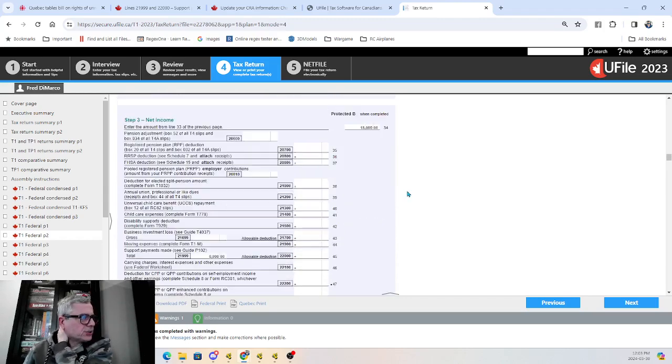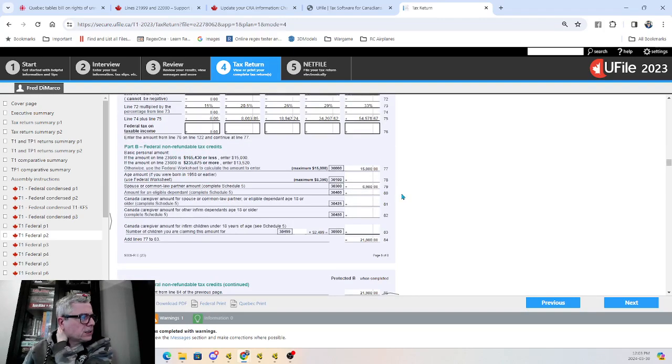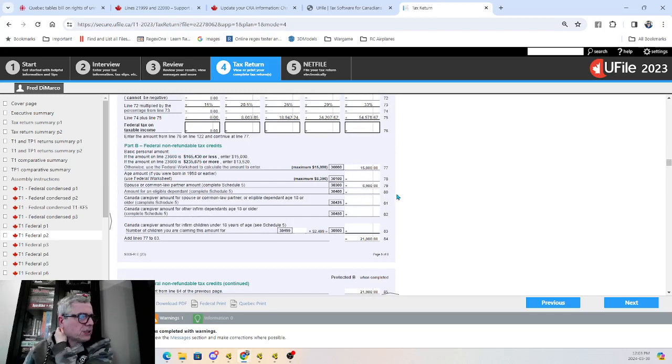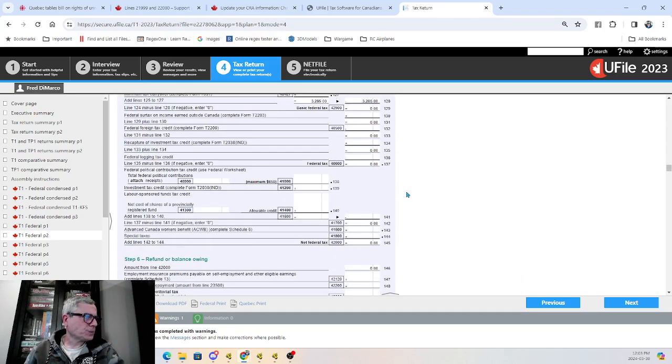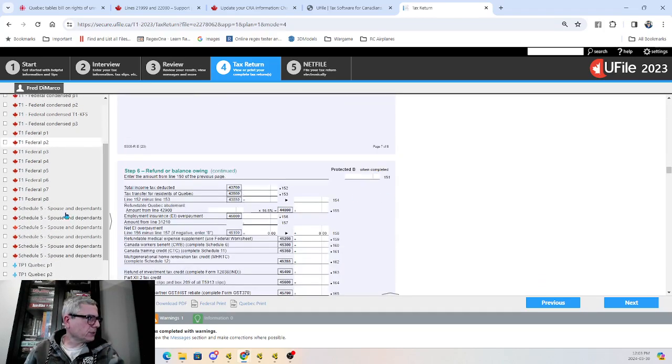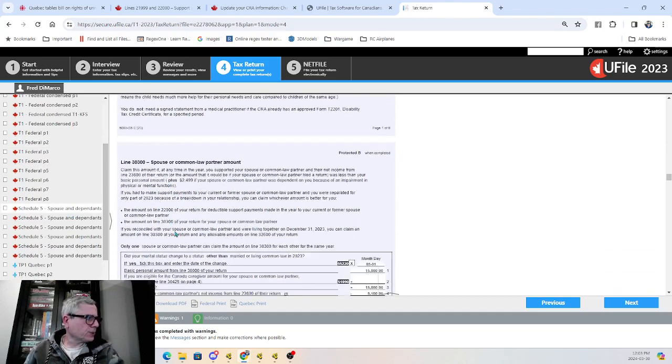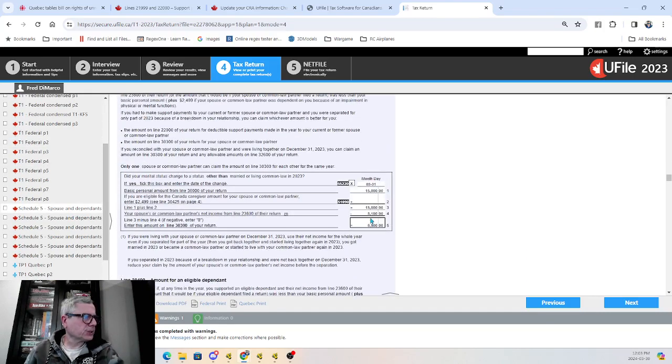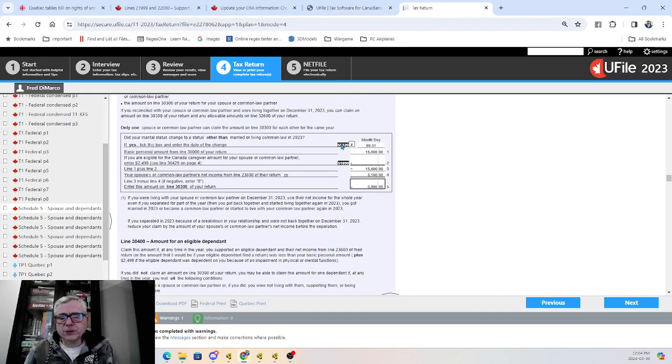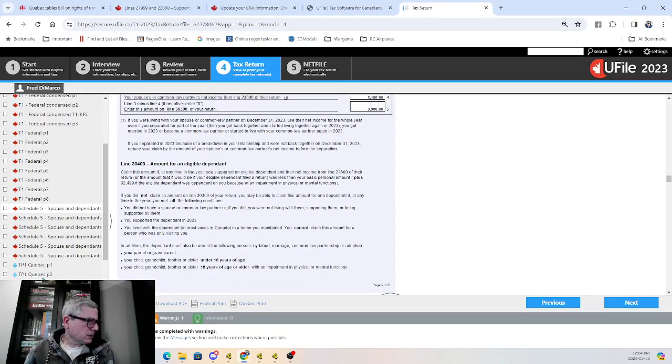Here's your workers' compensation, a deduction for it, and the spousal amount based on the estimated income that we have. Hopefully we didn't underestimate it. Zero payable, and the Quebec return is done. This Schedule 5 is for the spousal amount, and you can see how it was calculated. Here's the base amount of 15,000 minus the net income while you were together. It gives you a non-refundable tax credit of $6,900, of which you can only claim 12.5% if you're a Quebec resident and 15% if you are a resident of the rest of Canada. There's the Quebec return.